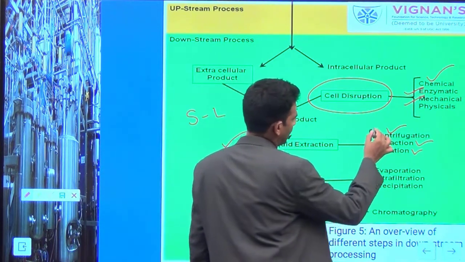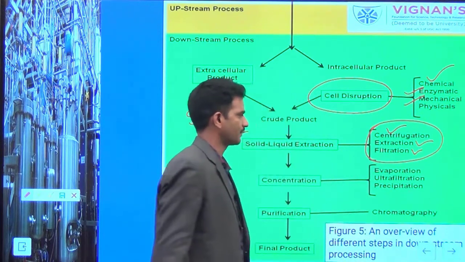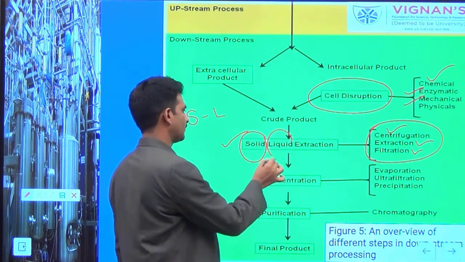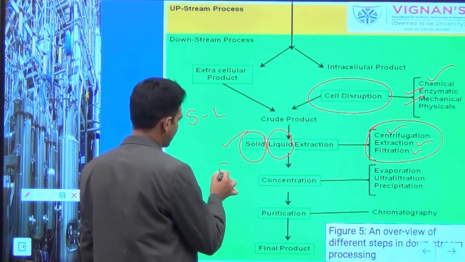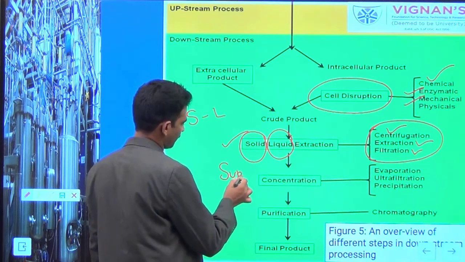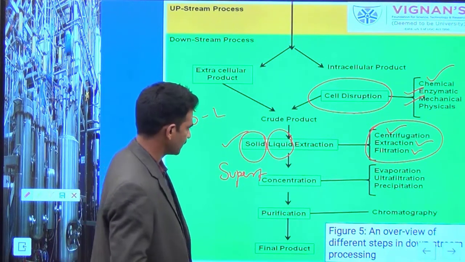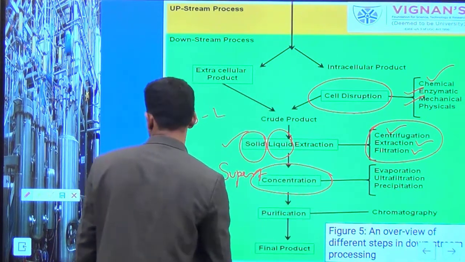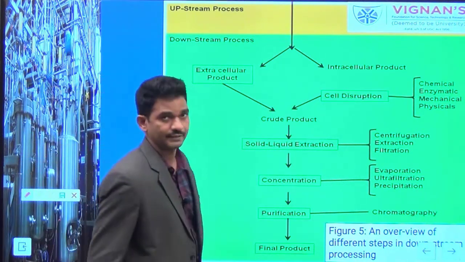What we have represented here are the three main unit operations required for separation of ground cells, that is, solid matter and liquid supernatant. Once you can separate, you can collect the supernatant as the source of your product. The supernatant contains your product of interest. So you can go for the second stage, that is the concentration stage.